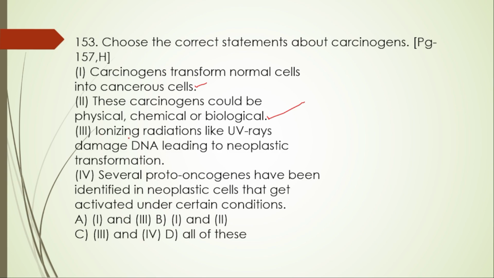Yes. Ionizing radiation like UV damage the DNA leading to neoplastic transformation. Yes, this is also right. Several proto-oncogenes have been identified in neoplastic cells that get activated under certain conditions. This one is also right. So the right option is D, all of these.